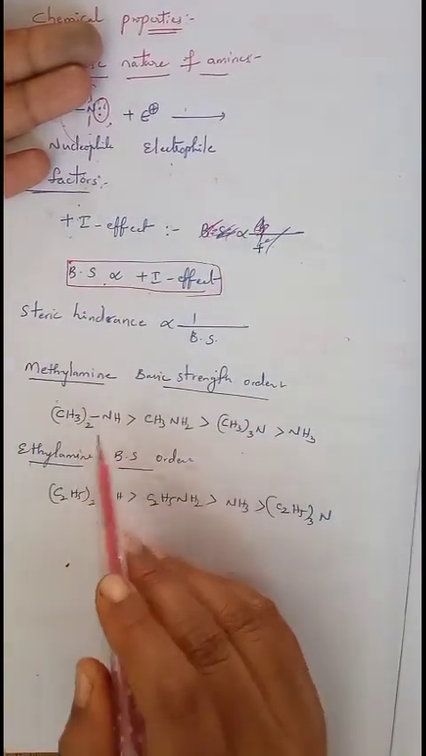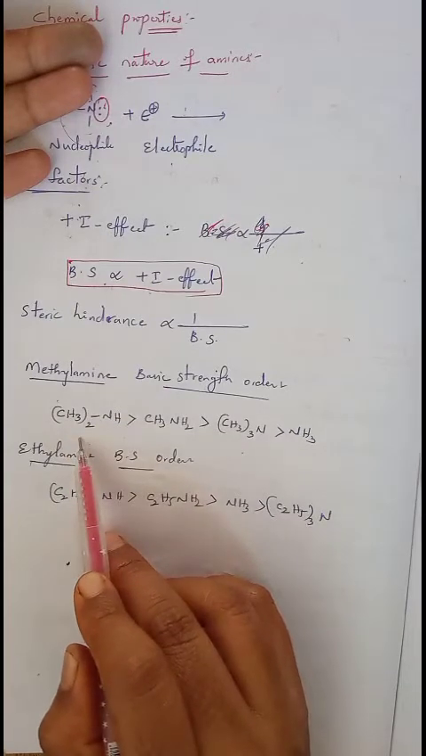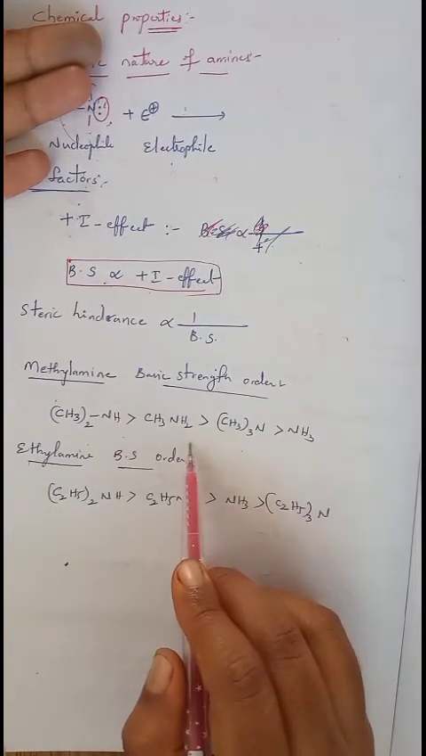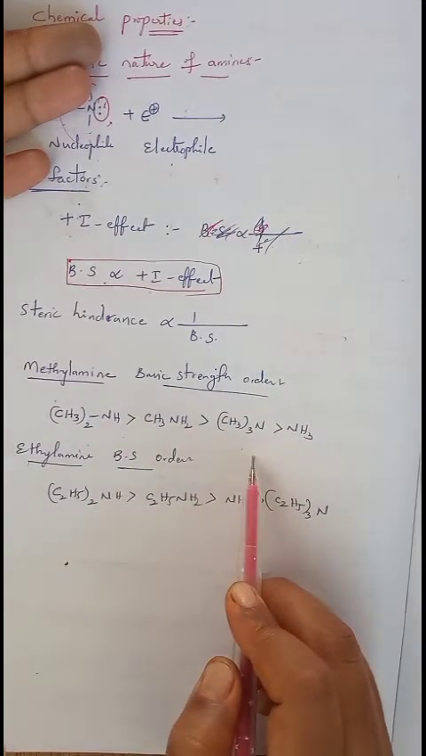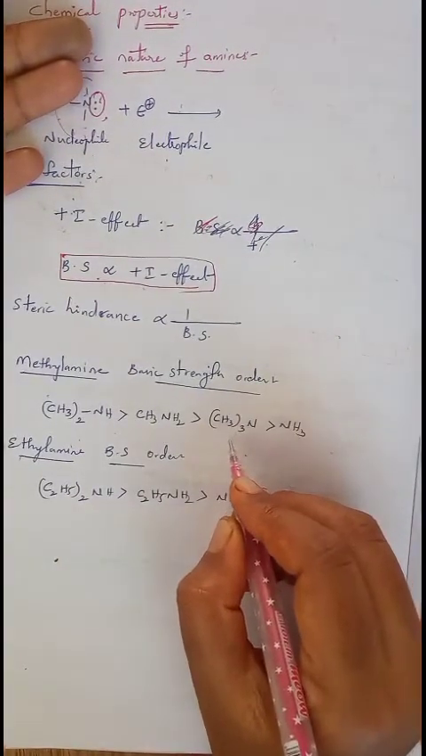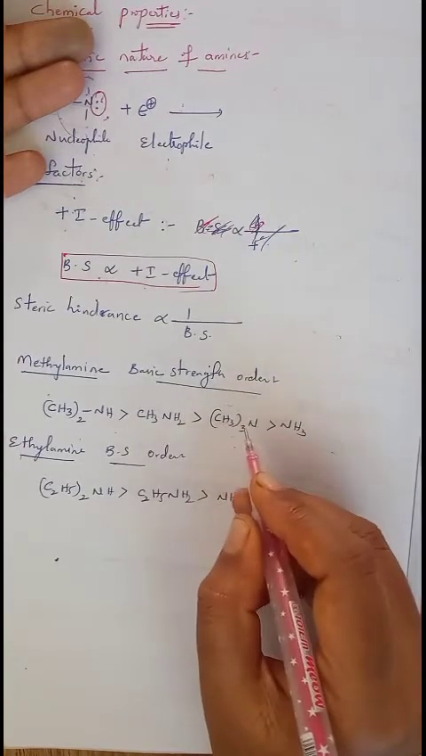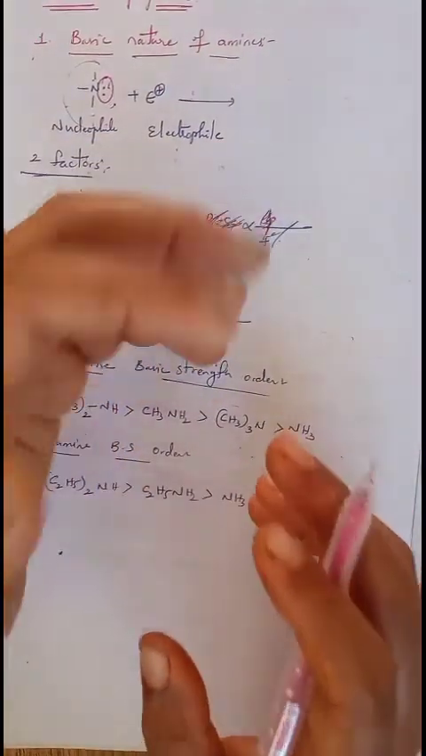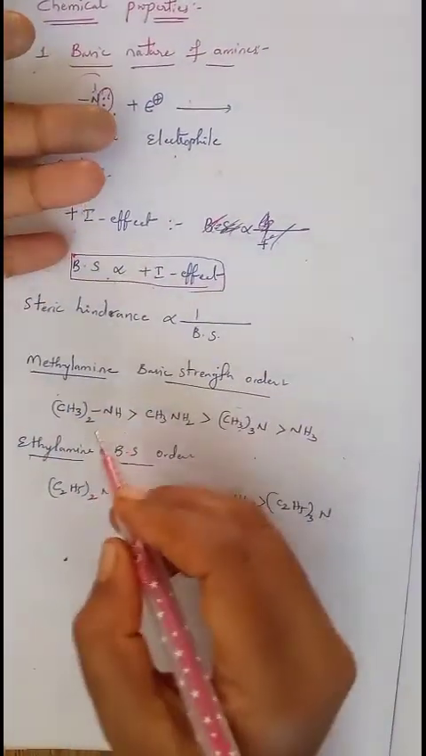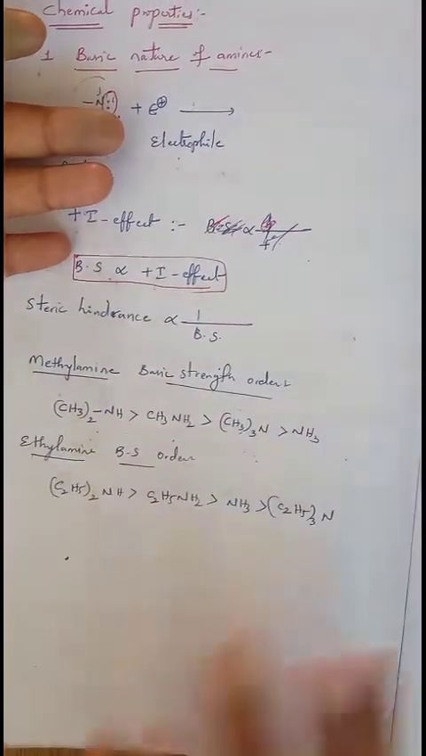If you see methylamines, secondary amine, because on nitrogen two methyl groups are present, so we can say secondary amine, is more basic than primary. Primary is more basic than tertiary, then ammonia. Here I have written tertiary in the third place because on nitrogen all three groups present are bulky in nature. Due to steric hindrance, the basic strength decreases. That's why secondary amine is more basic than primary, and primary is more basic than tertiary.